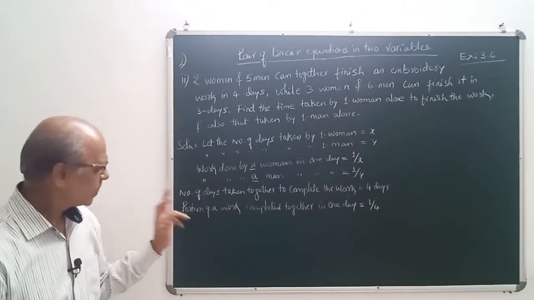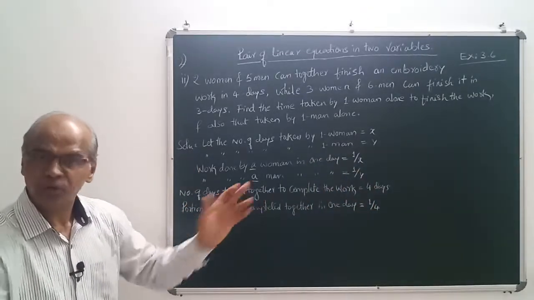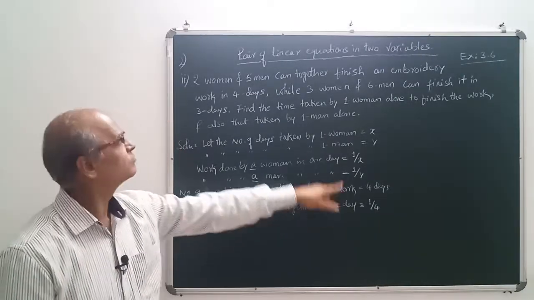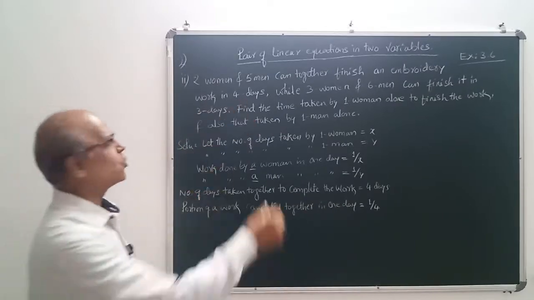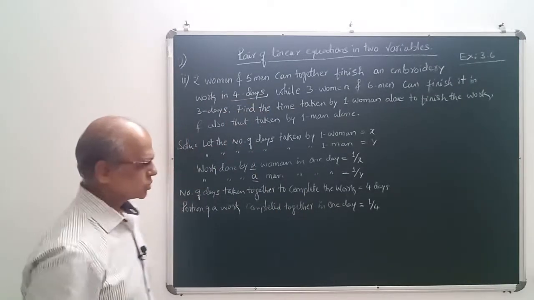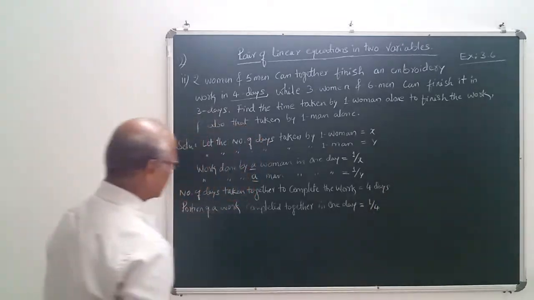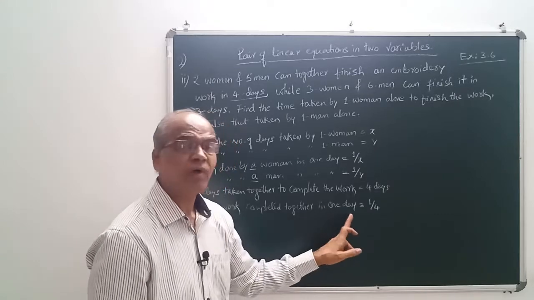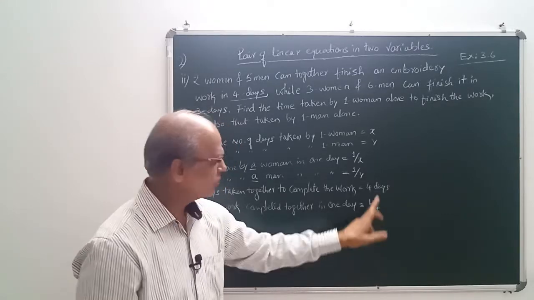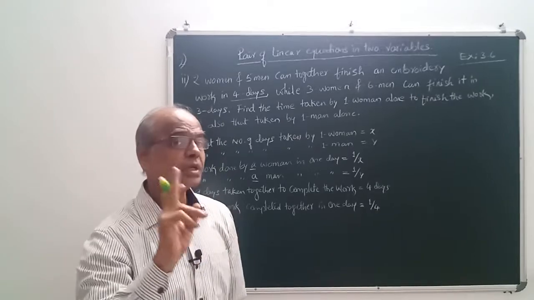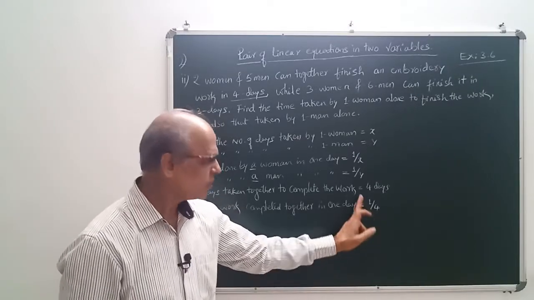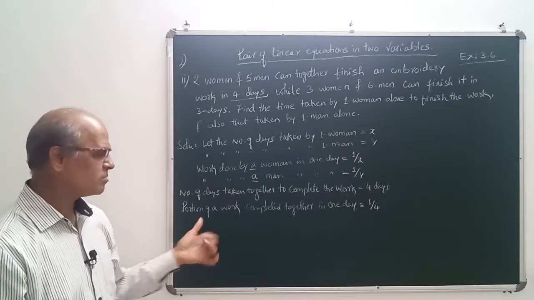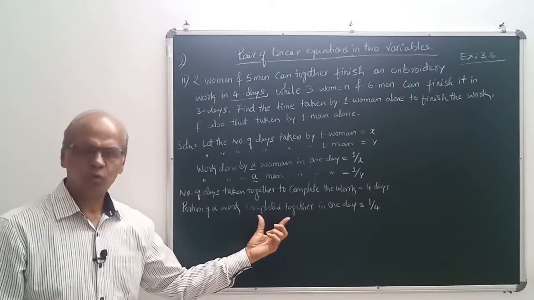So also here, number of days taken together, combined together they begin the work, isn't it? So number of days taken together to complete the work, in first case here, it is 4 days. Right? So this is 4 days. But portion of the work that is completed together in 1 day, it is 1 by 4. In 4 days, the whole work is done. But in 1 day only 1 by 4. That is 1/4 of the total work is done by both man and woman together.